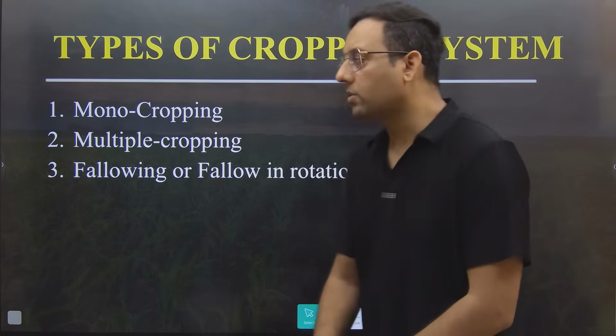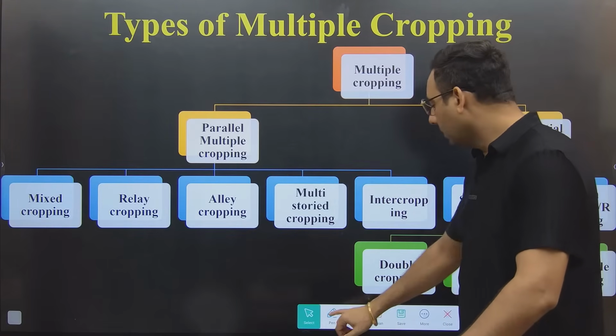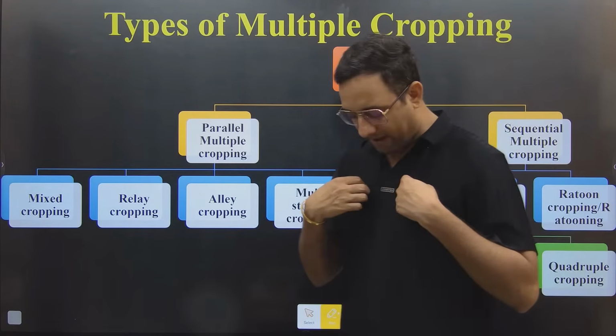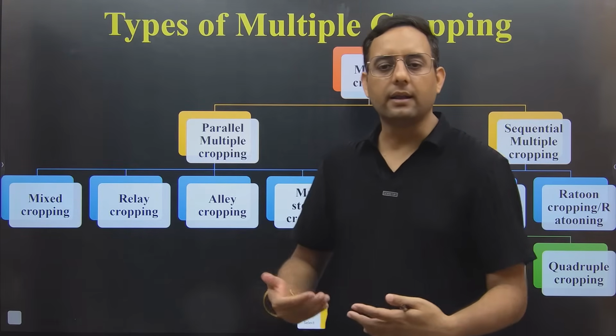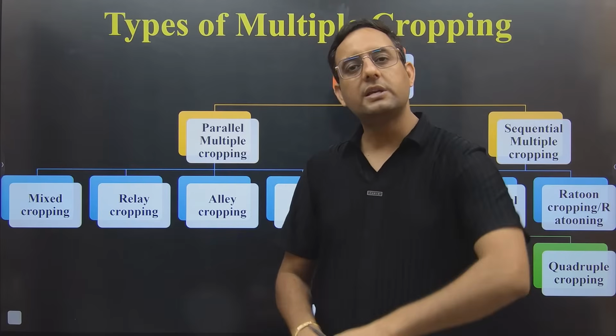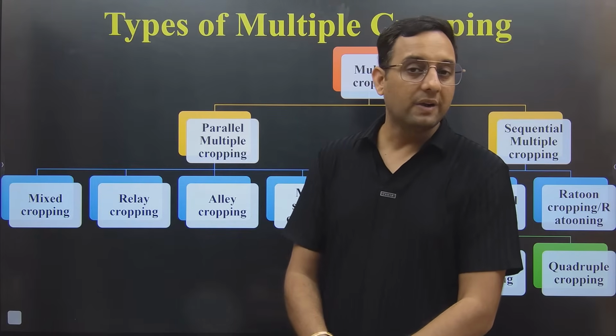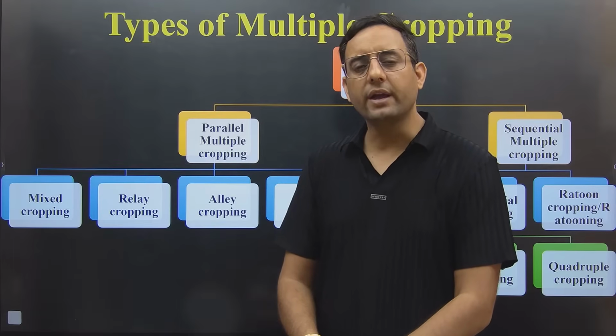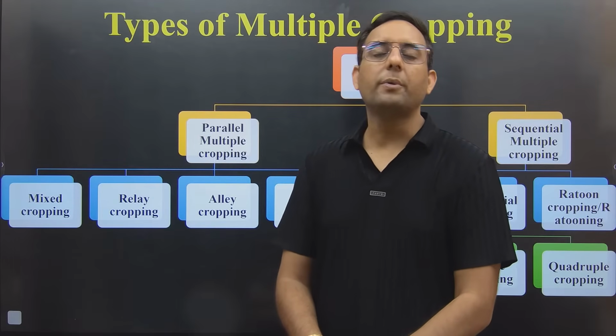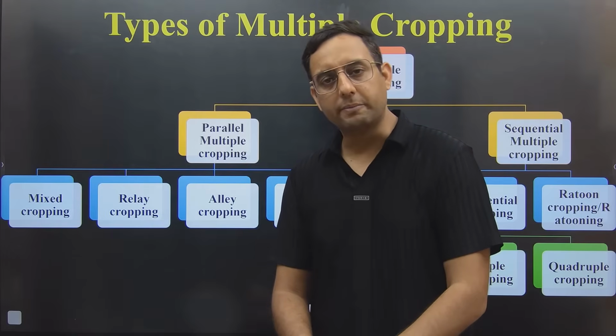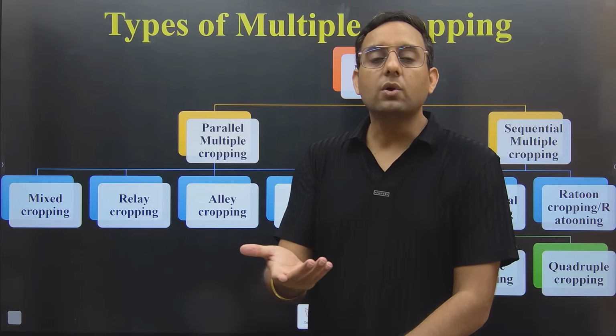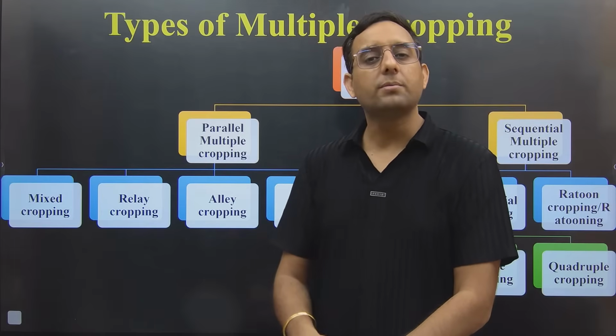So guys, talking about the multiple cropping as the name says, multiple, like my shirt has monocolor, single color, but if you are wearing the shirt which has more than 1 color, so your shirt is multicolor. In the same way, if we are growing more than one crop in the field in 1 year, it will be multiple cropping. But how we can grow 2 crops in a year or more than 2 crops in a year?